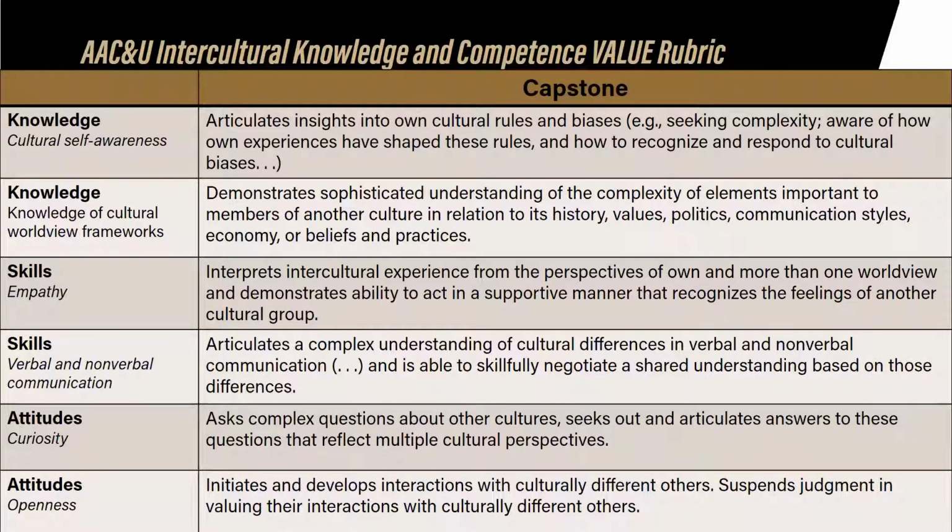Some of them are behavioral, so empathy and verbal and nonverbal communication, and some of them are affective, as the attitudes of curiosity and openness. The whole rubric provides performance descriptors demonstrating progressively more sophisticated levels of attainment. But what you see here is just an illustration of the proficient stage, stage 4, the capstone. The rubric is just kind of hard to represent, so we thought we would just give you this example. Okay, we can move on to the next slide.